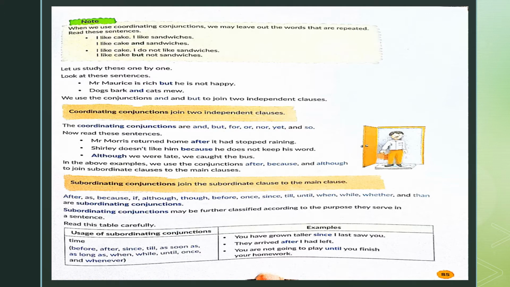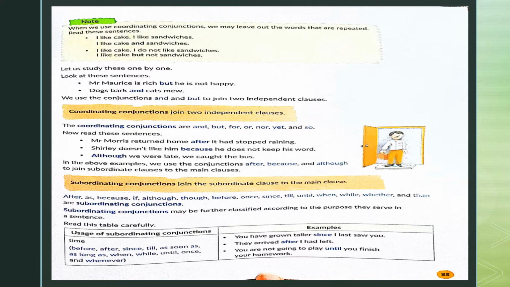For example, Mr. Morris returned home. It had stopped raining. Both these clauses are independent of each other. So when we use a conjunction to join these two independent clauses, such as after, Mr. Morris returned home after it had stopped raining. This after over here, because it is joining two clauses of equal importance, it is a coordinating conjunction.